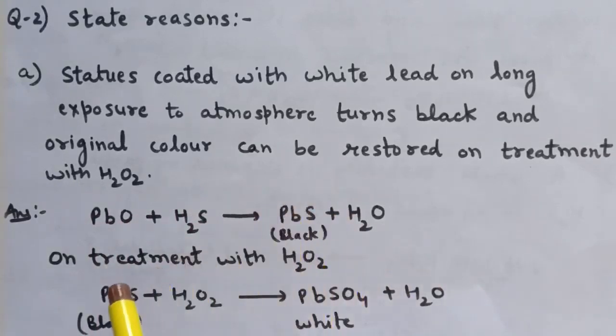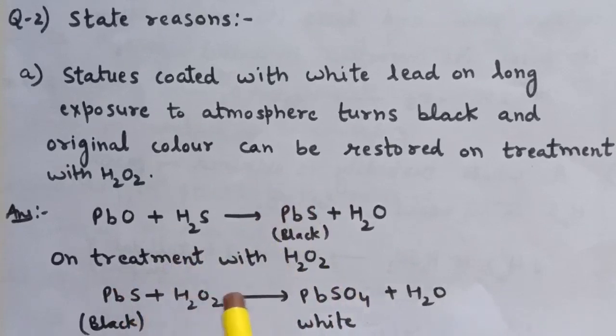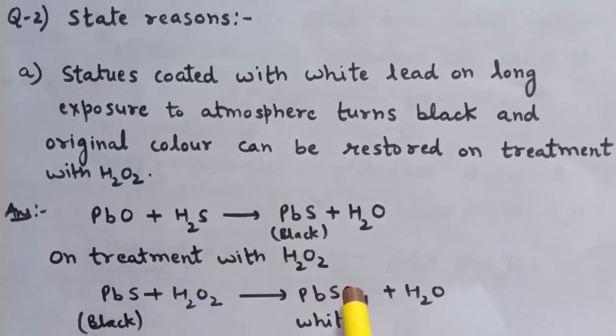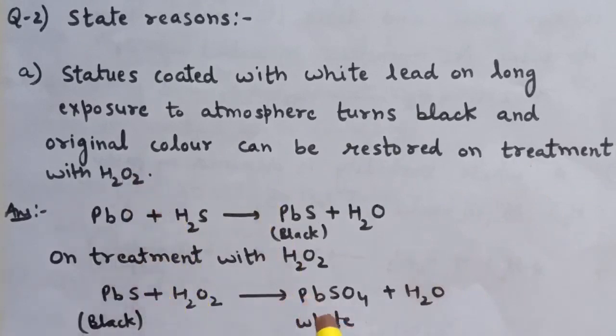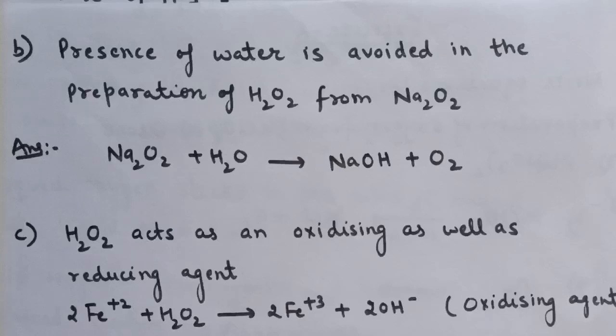But when we treat this lead sulfide with H2O2, it will form PbSO4, that is lead sulfate, which is again white in color. So that is why when we treat them with H2O2, we again get white color. So this is the reason for the first statement.